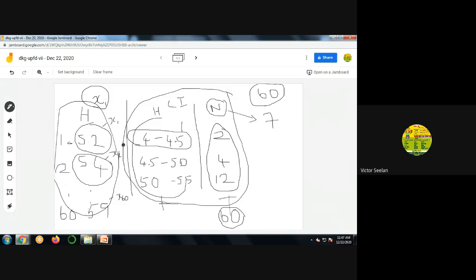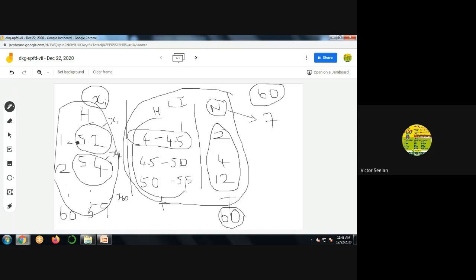Okay. So there are two types of data. One is qualitative. Second one is quantitative. In quantitative, there are two types. One is discrete. Another one is continuous. So in the discrete case, these are your x values. We can give one address for each value.